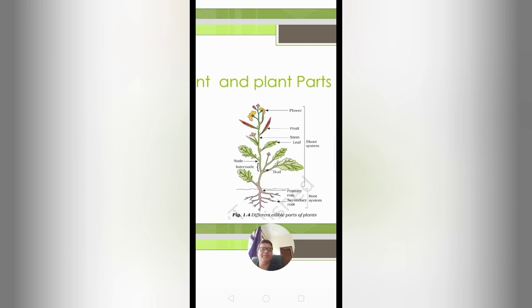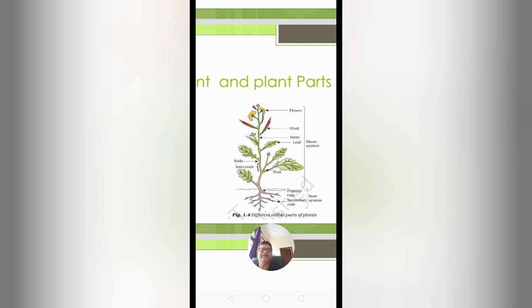There is a primary root, there is a secondary root, and a bud. From here the flowering starts. Then the node is the point on the stem where the leaf stalk joins. The distance between two nodes is known as the internode.